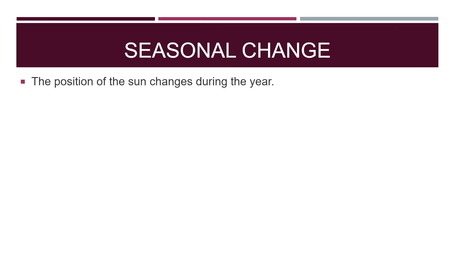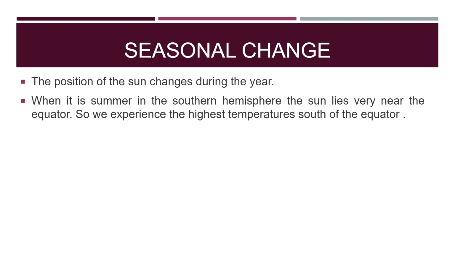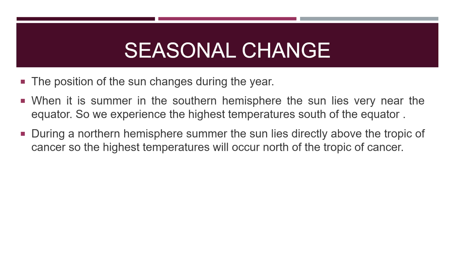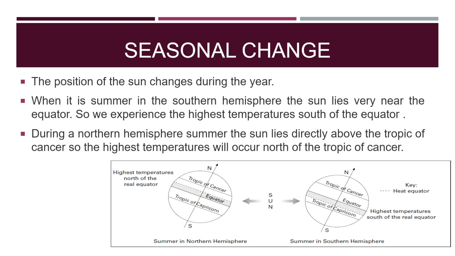So when you look at your seasonal change, the position of the sun changes during the year. The sun's position changes. It does not stay the same during the year. So when it is summer in the southern hemisphere, the sun lies very near to the equator. So we then experience the highest temperatures south of the equator. However, during a northern hemisphere summer, the sun lies directly above the Tropic of Cancer. So the highest temperatures will then occur north of the Tropic of Cancer.